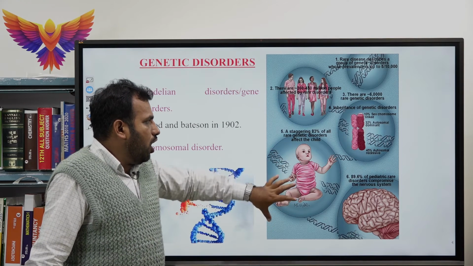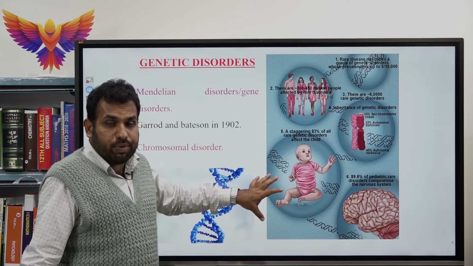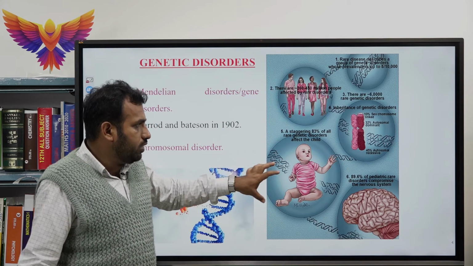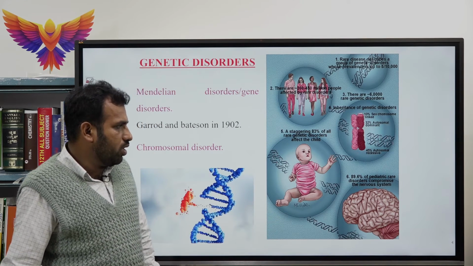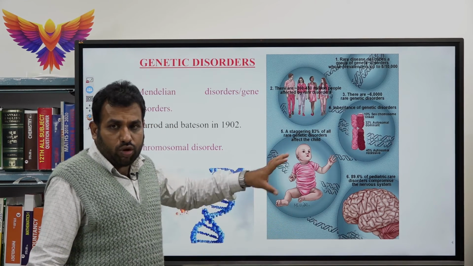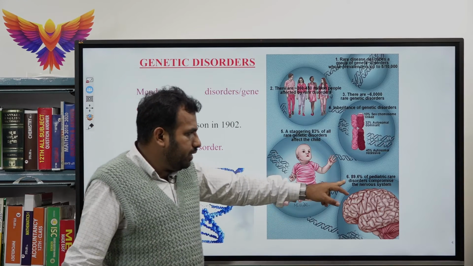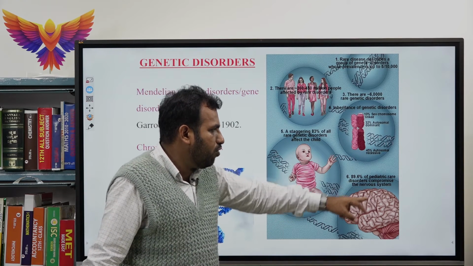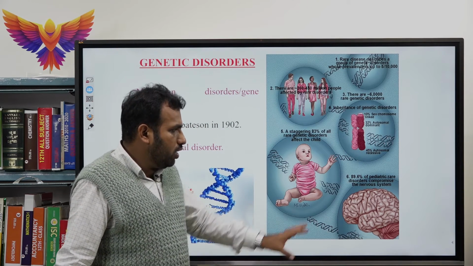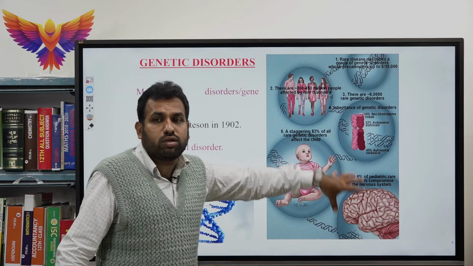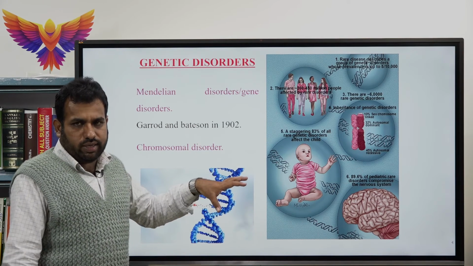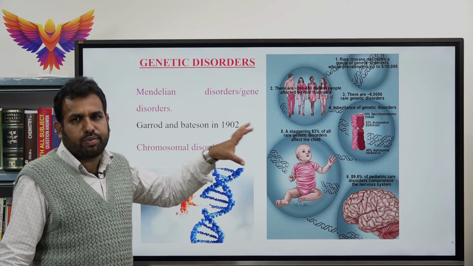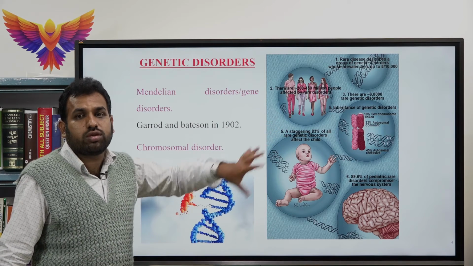Among these, 83% of the rare genetic disorders affect children, and 89.6% of pediatric rare disorders involve the nervous system of an individual. That means genetic diseases mainly affect children.